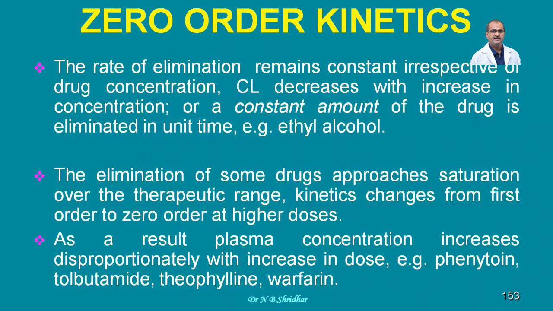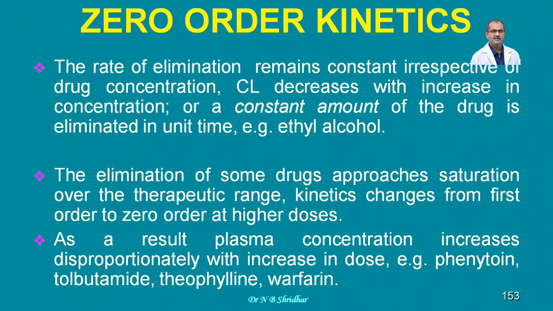The elimination of some drugs approaches saturation over the therapeutic range, and the kinetics change from first order to zero order at higher doses. Usually in first order kinetic, as the concentration of the drug increases in the body, the excretion goes on increasing. Then if the concentration of the drug becomes more and more, it may undergo zero order kinetic, meaning a constant amount of the drug is excreted out of the body.